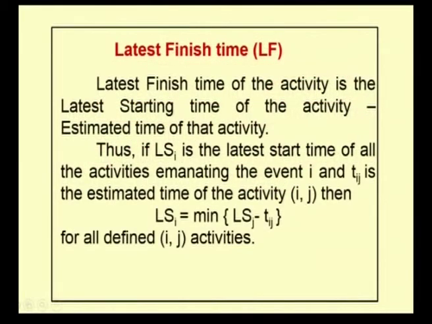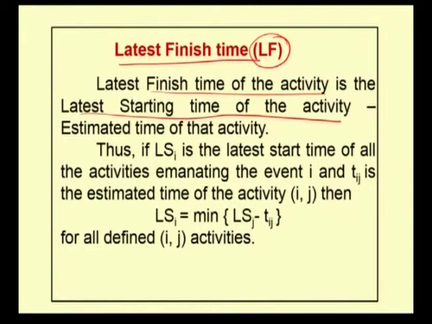The next idea is the latest finishing time, which we denote as LF. The latest finishing time of the activity is the latest starting time of the activity minus the estimated time of that activity. For example, if LSi is the latest start time of all the activities emanating from the event i and Tij is the estimated time of the activity ij, then LSi is the minimum of LSj minus Tij for all the defined ij activities.